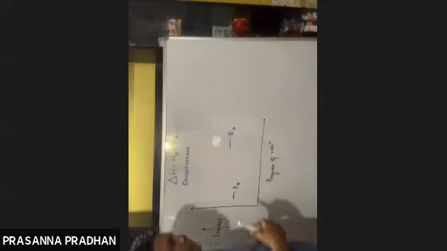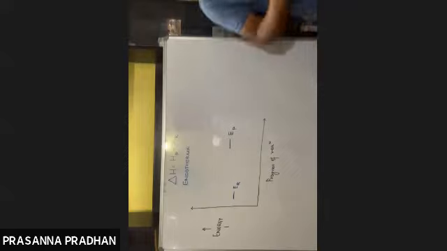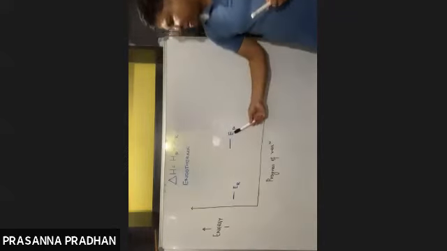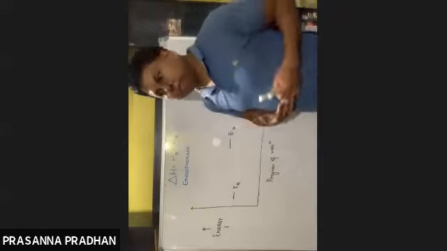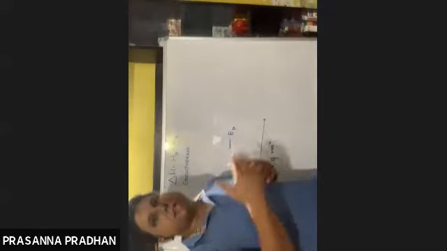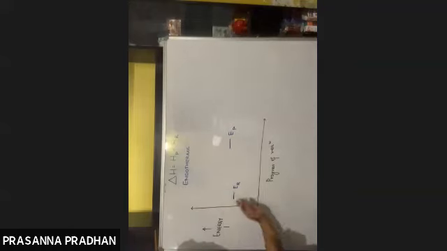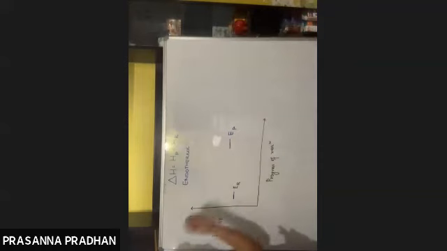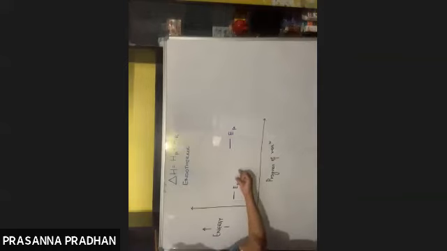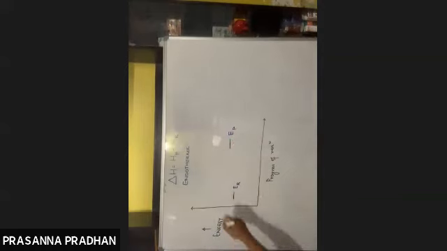Okay, now we have discussed earlier that for a reaction to occur, for the reactant to change into product, the reactant molecules must overcome a certain energy barrier. And for any reaction to progress, the reactant molecule must possess a minimum amount of energy known as a threshold energy. So here we see that in order for the reactant to get converted into product, it must overcome a certain energy barrier. So let us draw that graphically again.